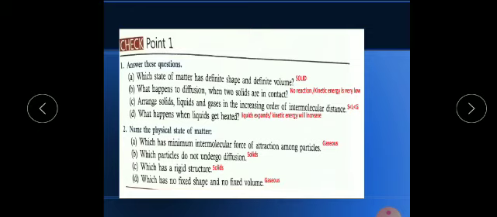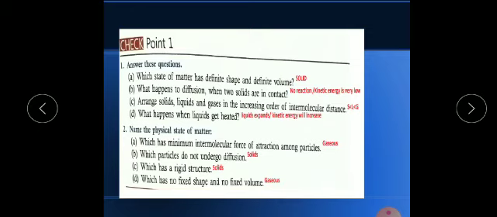Now next C part is arrange solid, liquid and gases in the increasing order of intermolecular distance. Increasing order, you know, ascending order we have to. And what is intermolecular distance? Intermolecular distance means distance between the molecules, arrangement of molecules in solid, liquid and gas.